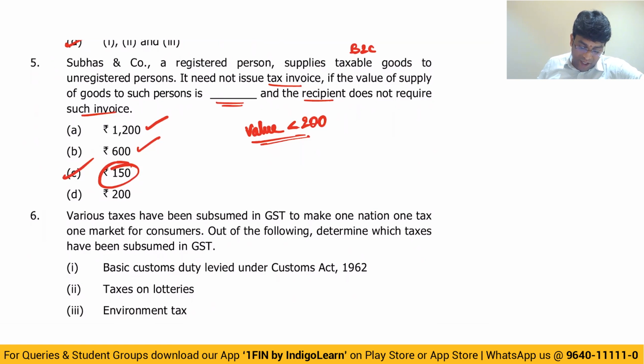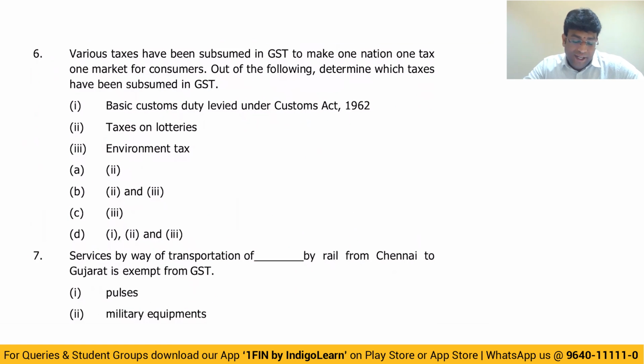Next point. Question number 6. Various taxes have been subsumed in GST to make one nation, one tax, one market for consumer. Out of the following, determine which taxes have been subsumed in GST. We know that GST is a conglomeration of various indirect tax laws. Various multiple indirect tax laws have been subsumed into GST to make it one nation, one tax.